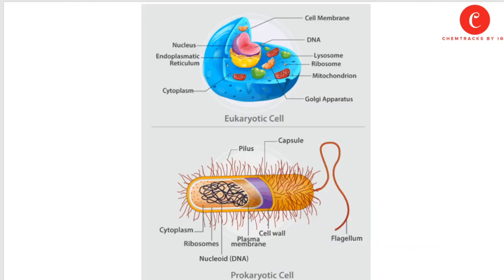You can see the clear difference between the structures or diagrams of prokaryotic and eukaryotic cells. As you can see, eukaryotic cells contain a clear nucleus, DNA, and all membrane-bound organelles. While in a prokaryotic cell, there is no true nucleus. They only contain a nucleoid or circular DNA inside them, floating in their cytoplasm, and the prokaryotic cell is not well organized as compared to the eukaryotic one.